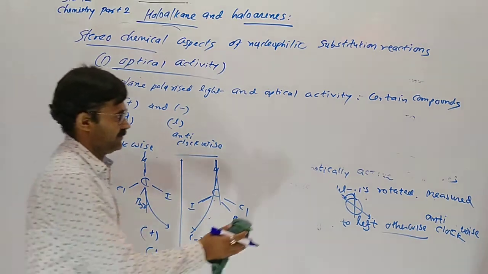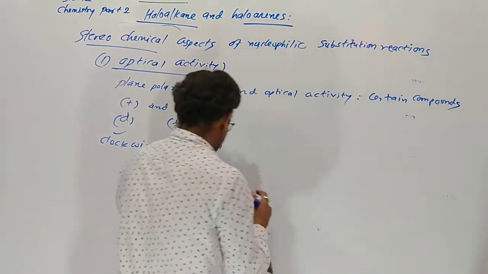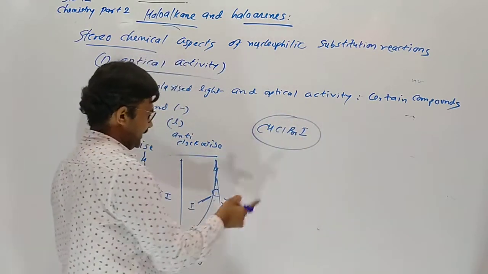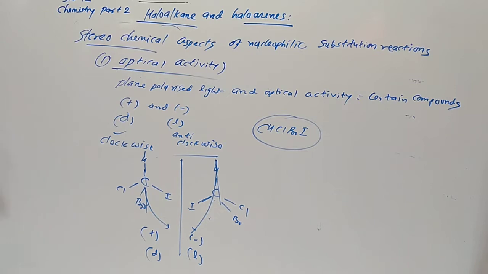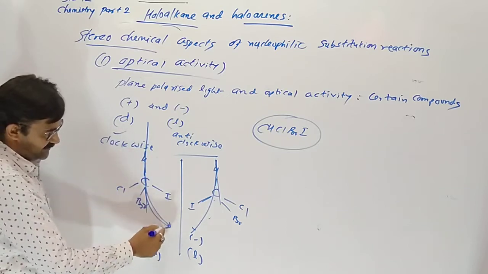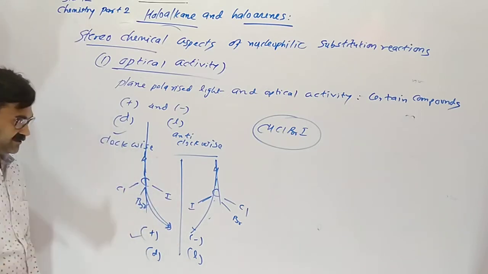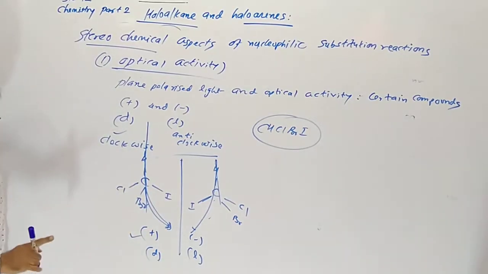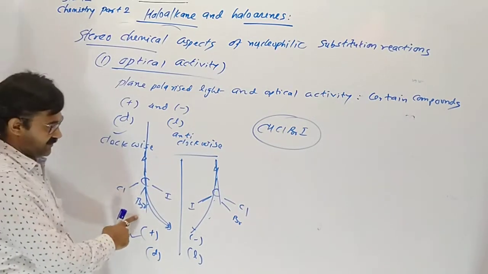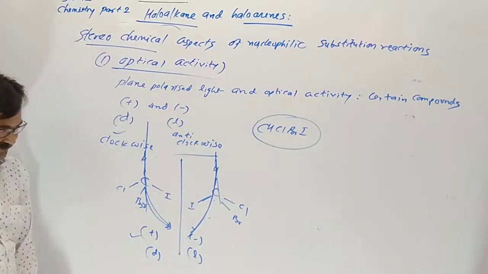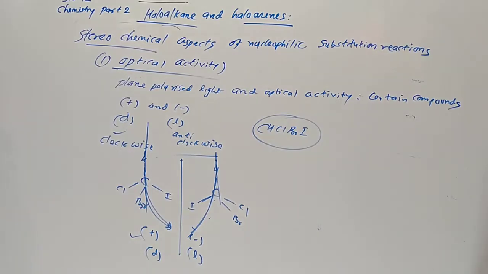These two have the same molecular formula, but the arrangement in three dimensions is different. When we pass polarized light, suppose it deviates to the right hand side, so dextro. This deviation we decide only by the polarimeter, not from the diagram. If it rotates to the left hand side, it should be levo.